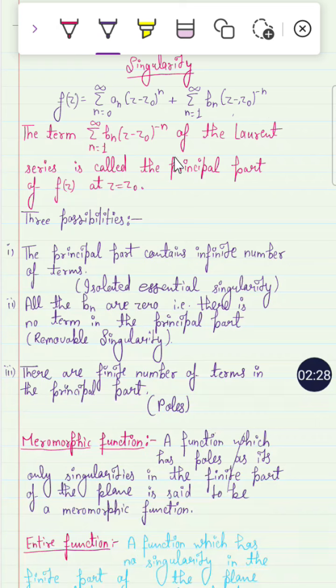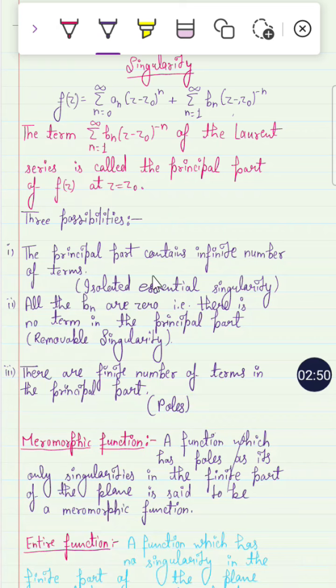The third possibility is if there are a finite number of terms in the principal part. How? If n goes from 1 to m, then these terms are finite, and if these terms are finite, then the singularity is called a pole.